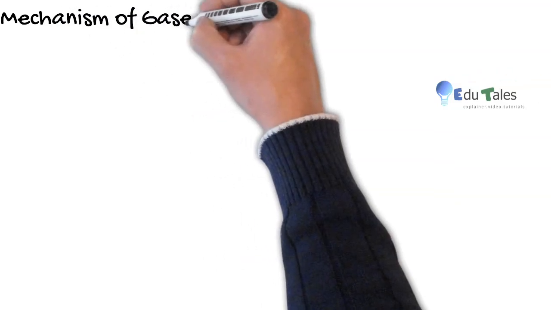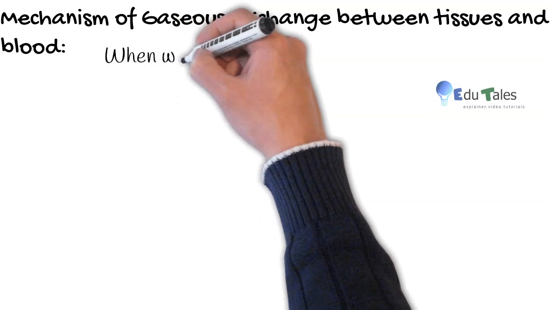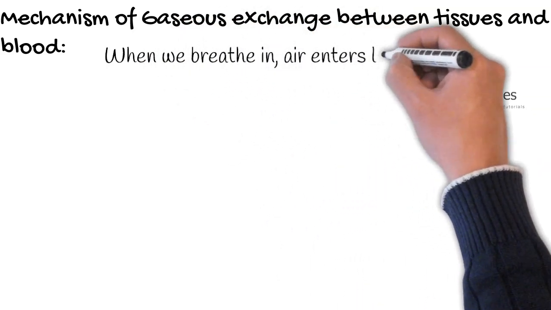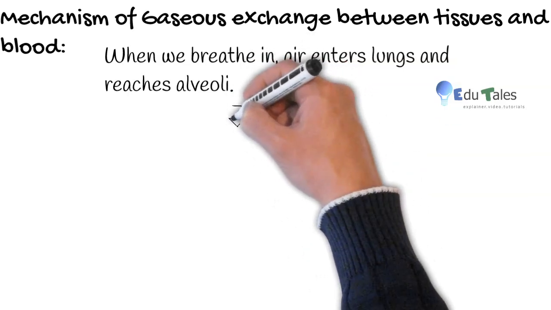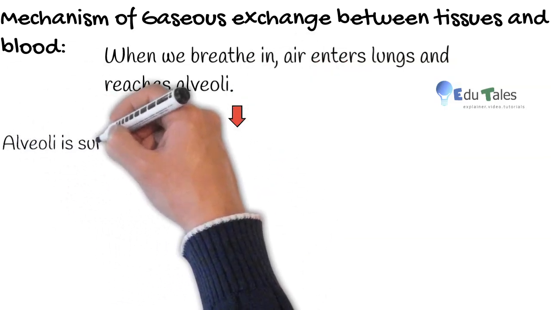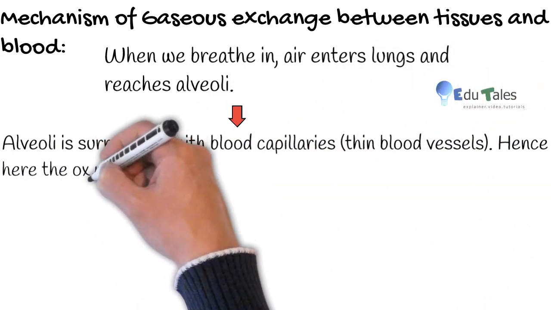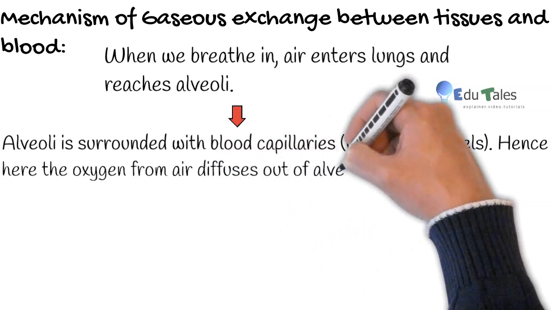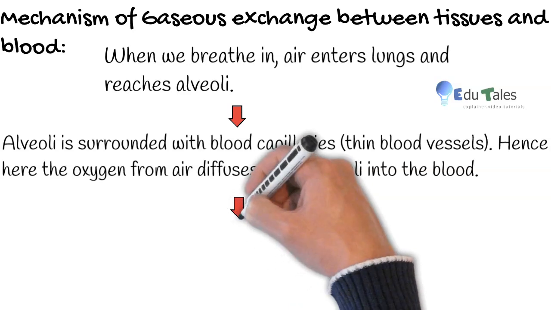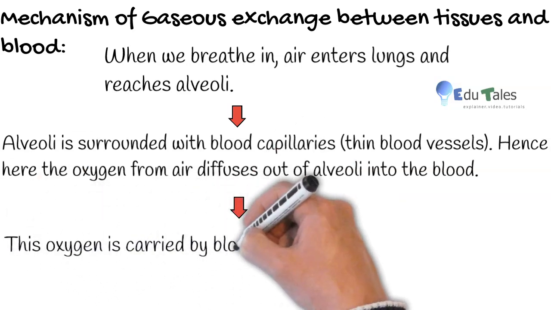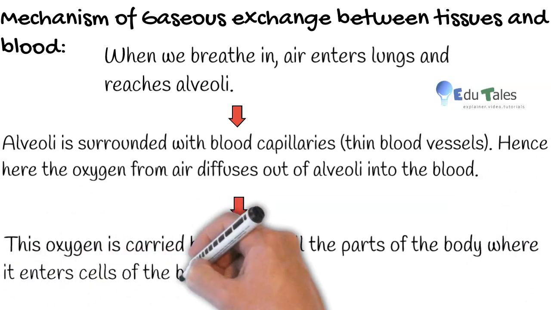Now, our last topic is the mechanism of gaseous exchange between tissues and blood. When we breathe in, air enters lungs and reaches alveoli. As alveoli are surrounded by blood capillaries, the oxygen from air diffuses out of alveoli into blood. This oxygen is carried by blood to all the parts of the body where it enters body cells through diffusion.